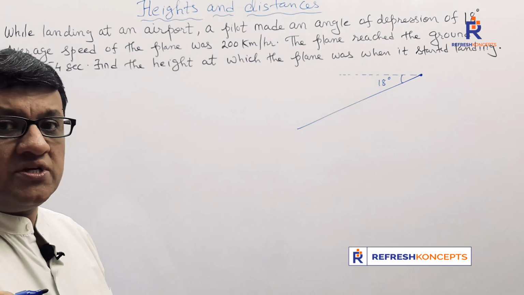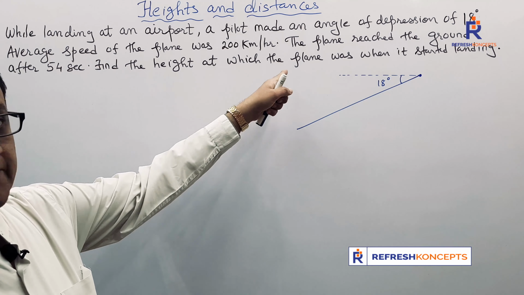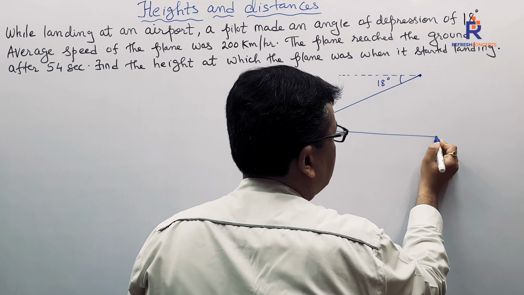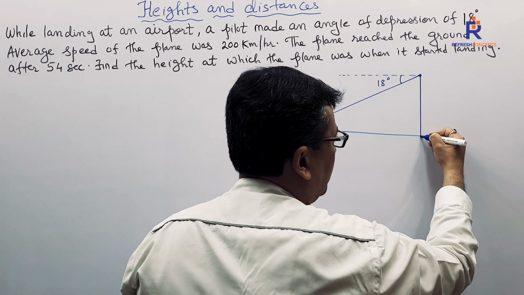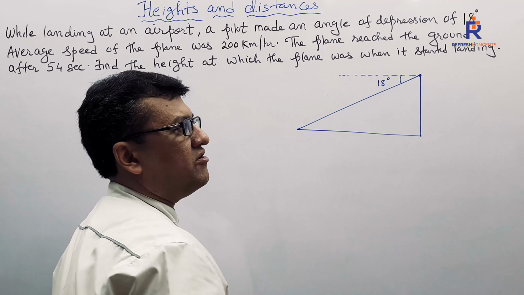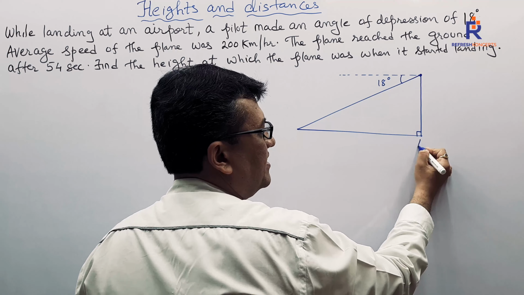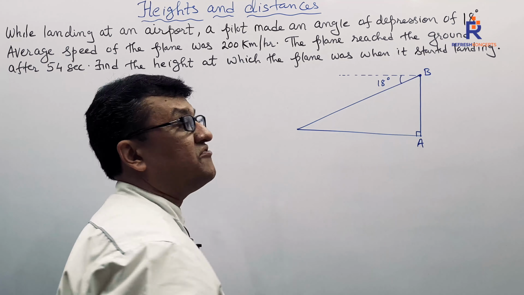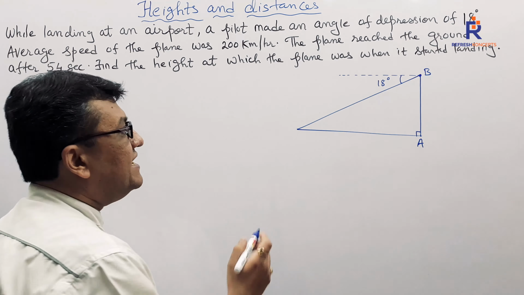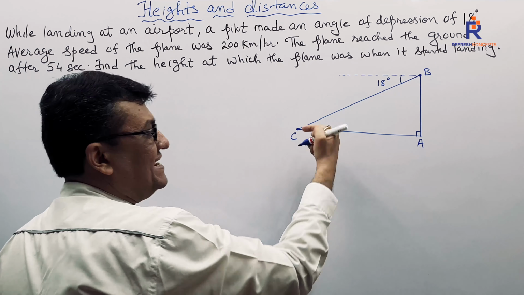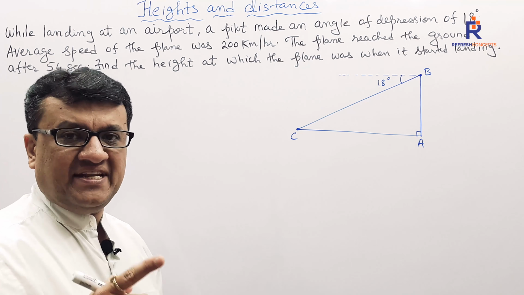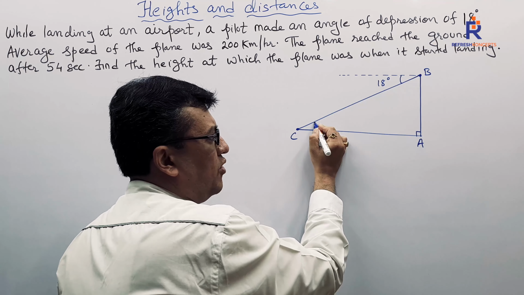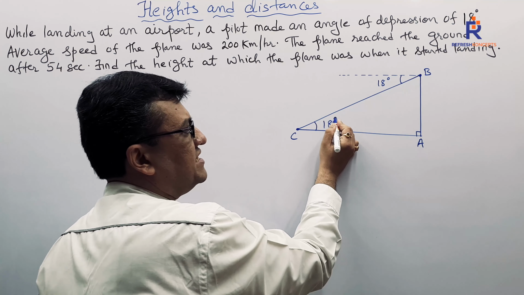We intend to find out the height at which, that means the plane was when it started landing. Let us say this is nothing but the ground level and this is the height we are looking out for. So say AB is the height which we are looking out for. B is the position of the plane when it started landing. Let C be the position when it finally landed the ground. The angle of depression is 18 degree. If this is 18, we now all are aware this is also 18 degree.